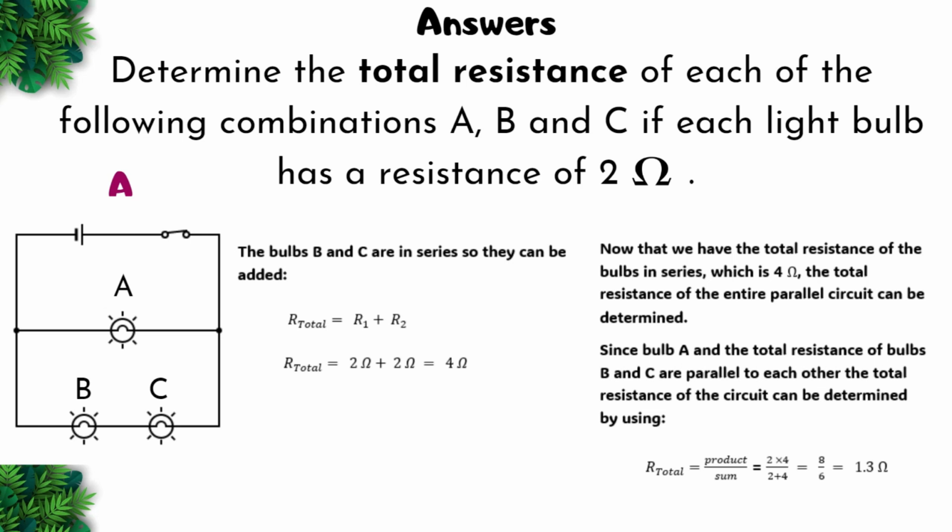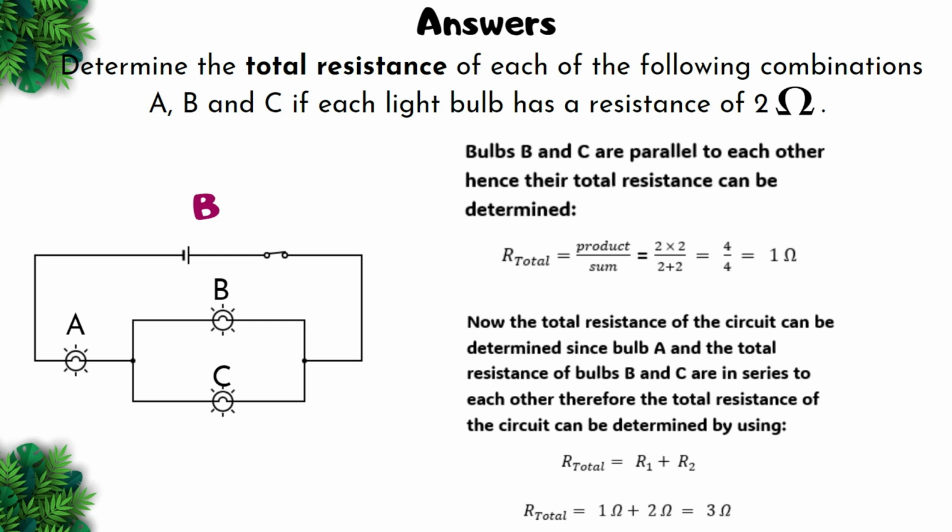Now that we have the total resistance of the bulbs in series, which is 4 ohms, the total resistance of the entire parallel circuit can be determined. Since bulb A and the total resistance of bulbs B and C are parallel to each other, the total resistance of the circuit can be determined by using the equation R total is equal to the product over the sum, which will be equal to 2 by 4 divided by 2 plus 4. That will give us 8/6 for an answer of 1.3 ohms.